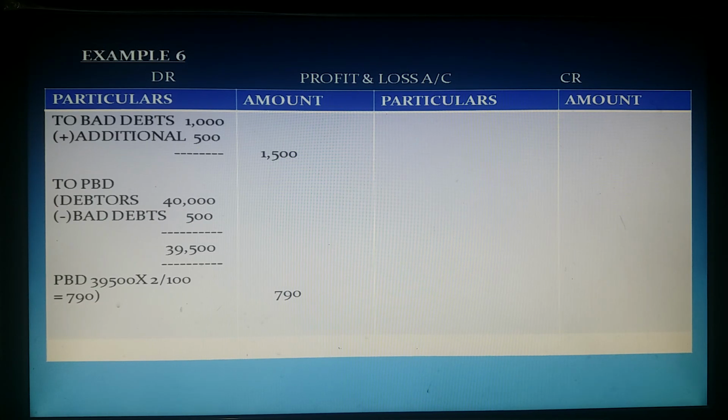Why? Because 40,000 is not good debtor. In this, bad debt loss 500 not yet deducted. First we should adjust that. First we should deduct that. Then the good debtor, net debtor value is 39,500 only. Provide PBD on 39,500. So 2% on 39,500 is 790 rupees. Debit that amount to profit and loss account.